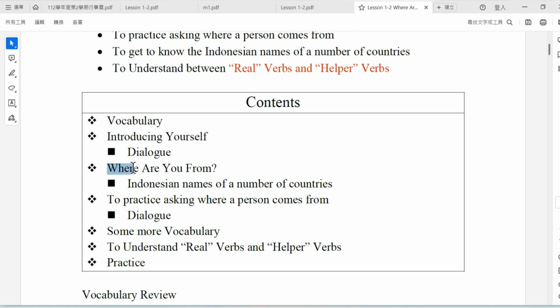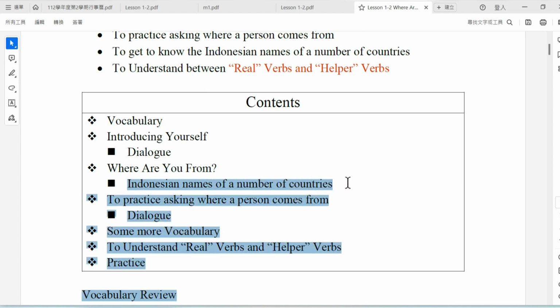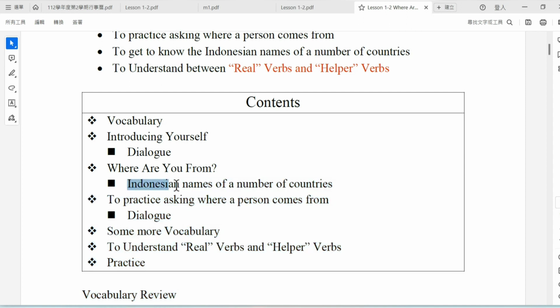And the third is where are you come from? Before I introduce this, I need to have the students understand the Indonesian names of a number of countries, and then we practice asking where the person comes from. After we introduce the Indonesian names of the countries, the students will converse about where a person comes from through the dialogue.